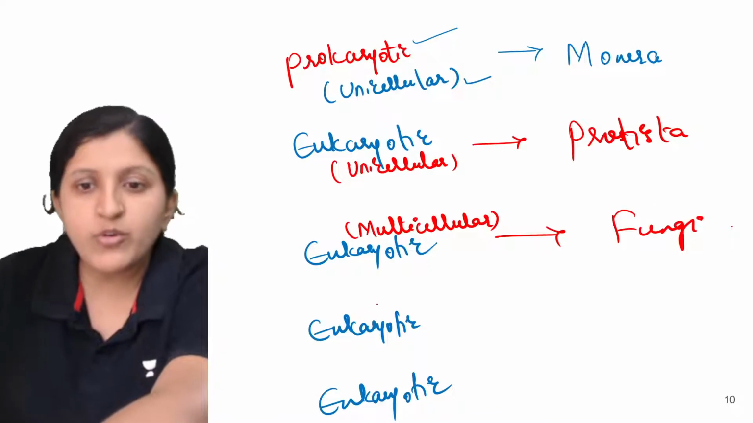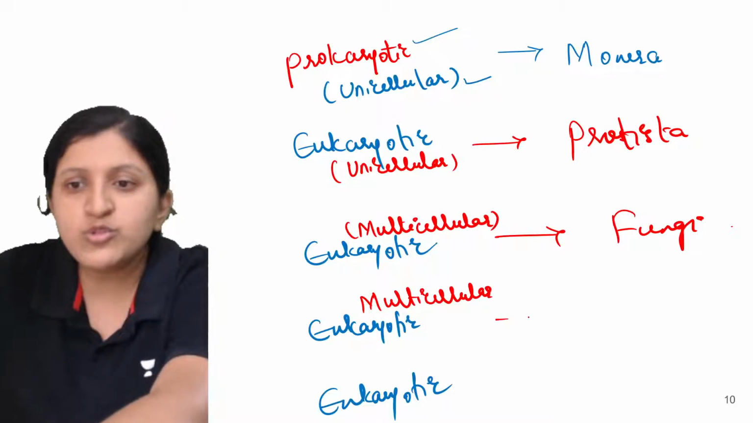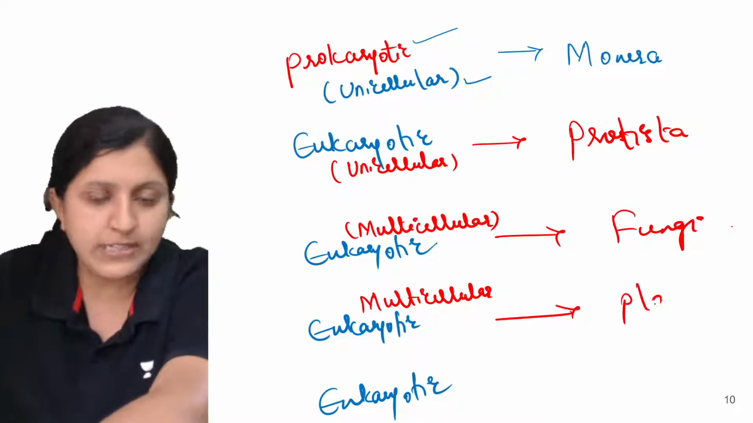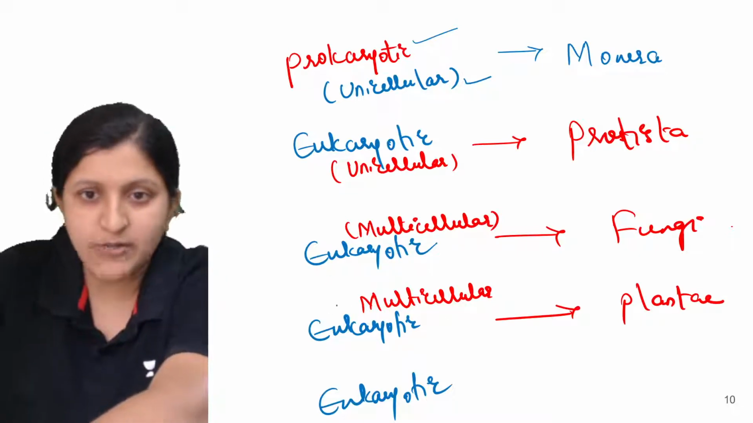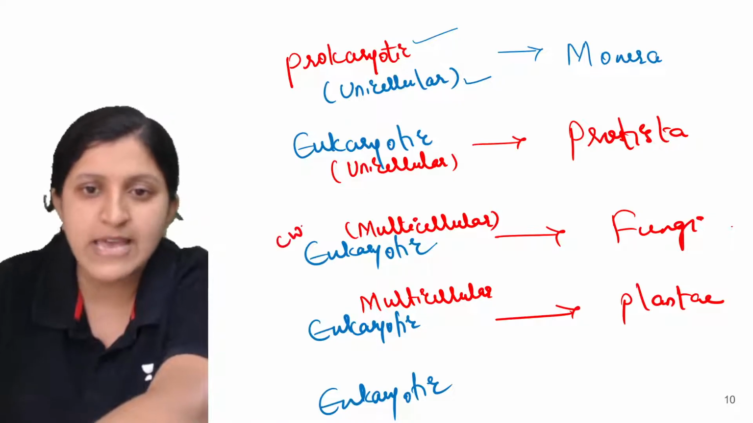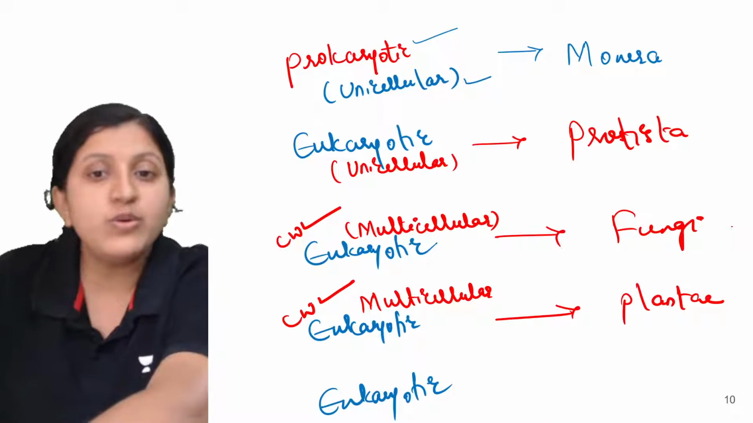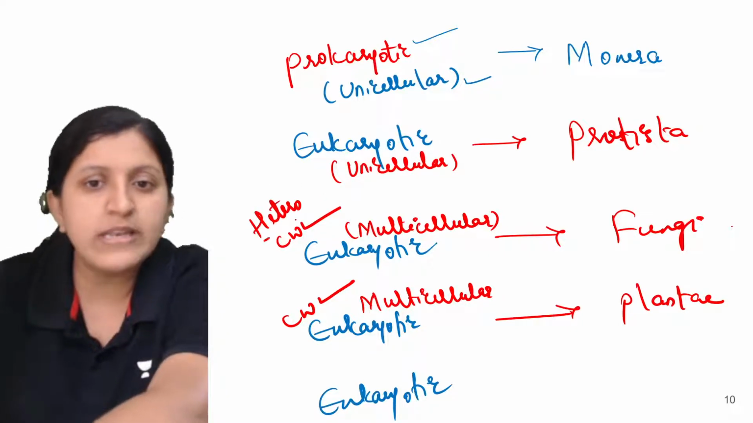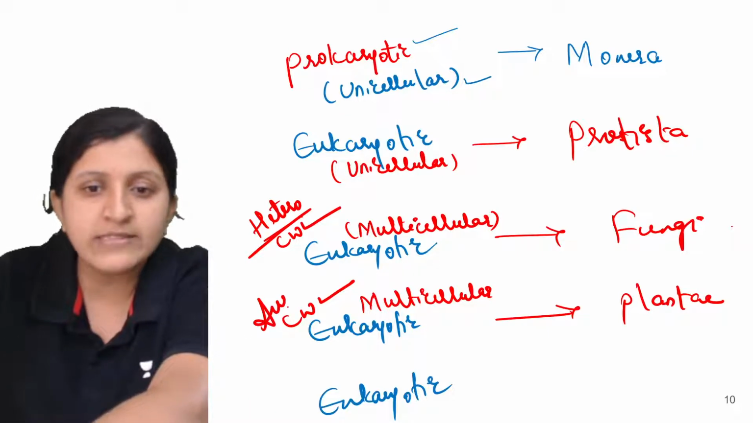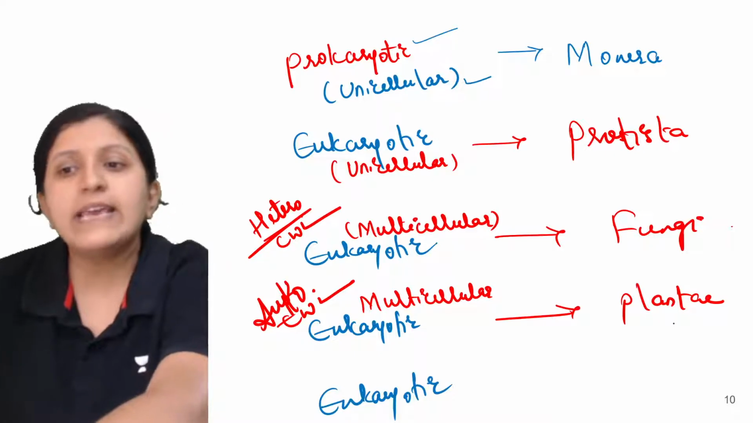Okay, so now this is also multicellular only. So this one is a Plantae. So what exactly is the difference then? The difference is that both are having a cell wall. So this also has the cell wall, this also has the cell wall. But this is a heterotroph, okay. So this one is the heterotroph, whereas the Plantae is autotroph. So in that case, plant is this.